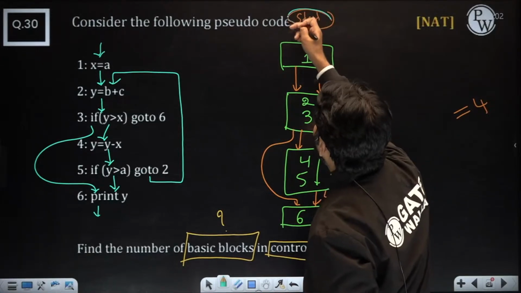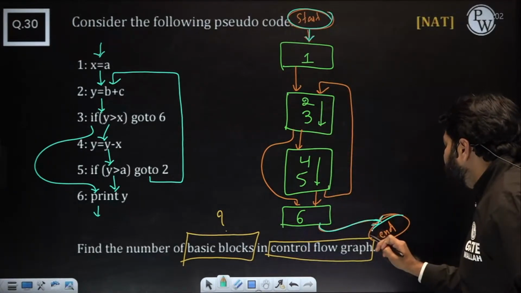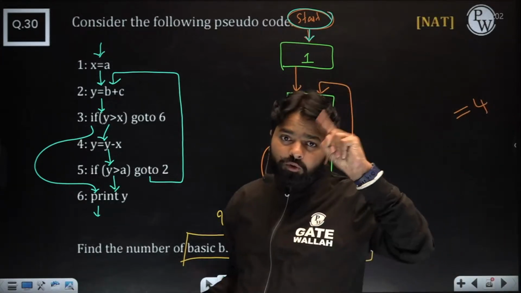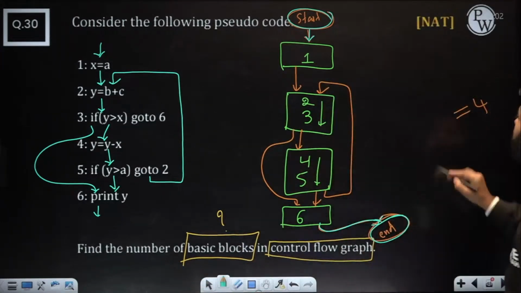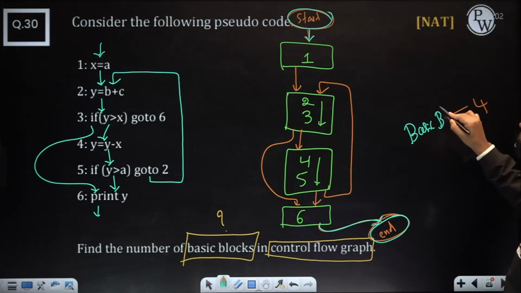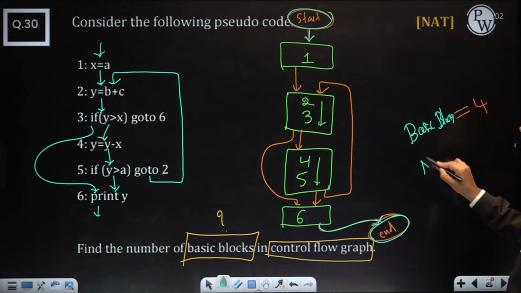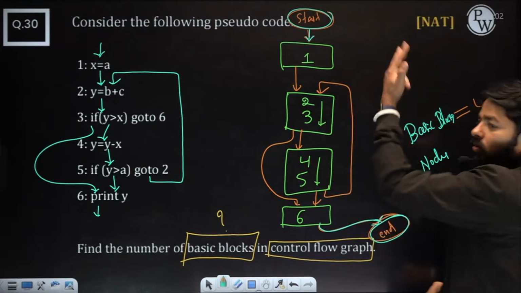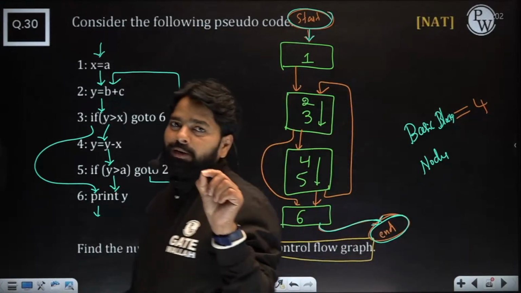These blue markers are optional basically. So in the exam, if they don't mention anything and they ask number of nodes, that's a different question. These are the basic blocks only. But if they ask number of nodes, then the question has 2 types: nodes including start and end, and excluding start and end. So be careful about that question.